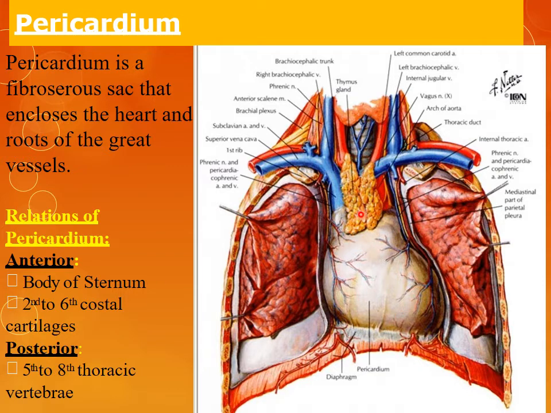anterior to the pericardium is the body of the sternum, which means that the pericardium is behind the body of the sternum from second to sixth intercostal spaces, that is, costal cartilage. Costal means rib. It starts from the second rib and ends at the sixth rib. Posteriorly, it is related to the 5th thoracic vertebra to the 8th thoracic vertebra.